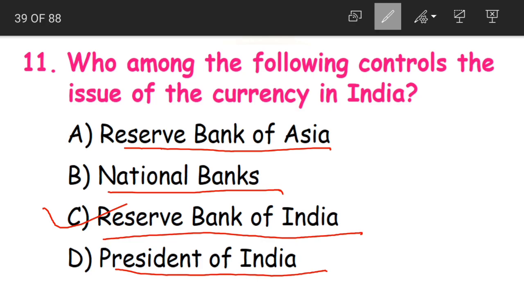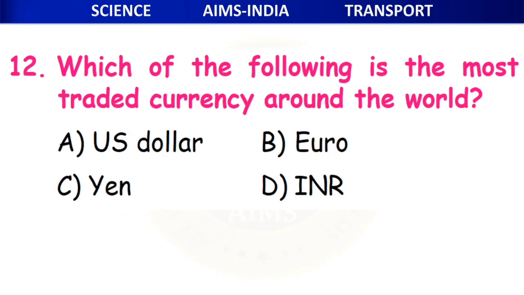Okay, and you can also see the symbol of RBI on our currency notes. So take any note, 10 rupee, 5 rupee, any note you see. For every currency note, you will have this Reserve Bank of India symbol on it, because they control the issue of the currency, and they are going to print the currency. Clear, children?